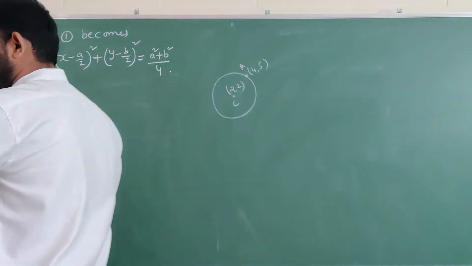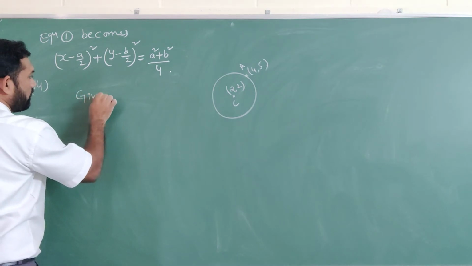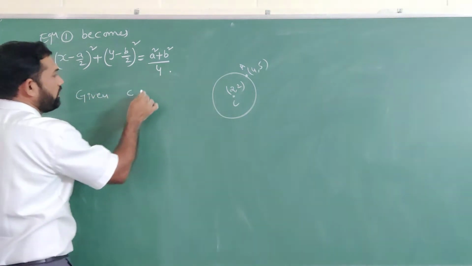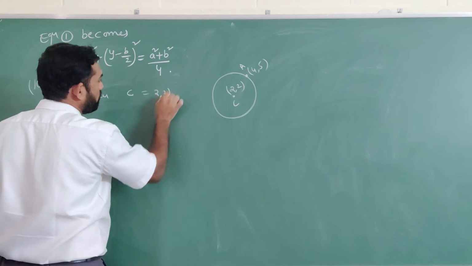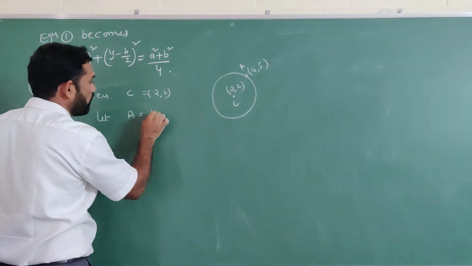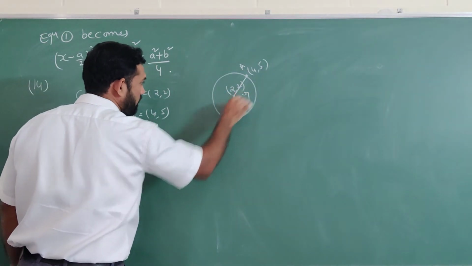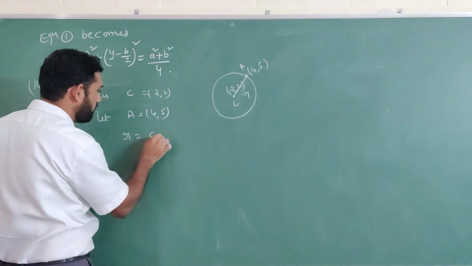Very simple question. Given center C is equal to (2, 2). Let A be (4, 5). The distance between them is nothing but the radius. So radius is equal to CA.